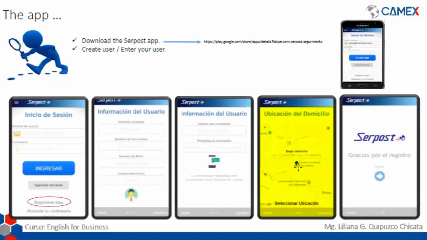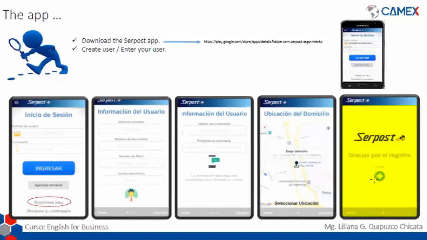You're going to check with the little dot in here where your house is, and after you select where your address is, you're going to click on next. After this, you're going to get the following message that says thank you for registering and the Serpos logo.